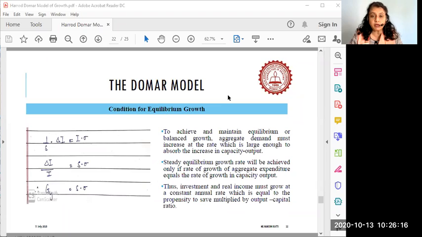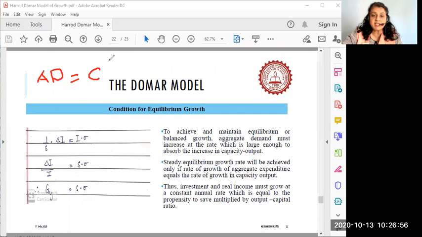So according to Domar, to achieve and maintain equilibrium or balanced growth, aggregate demand must increase at a rate which is large enough to absorb the increased capacity output. Now what it means is simple. What he wants to say is this: you have aggregate demand, correct, class? What is aggregate demand? Aggregate demand is nothing but consumption in the economy.